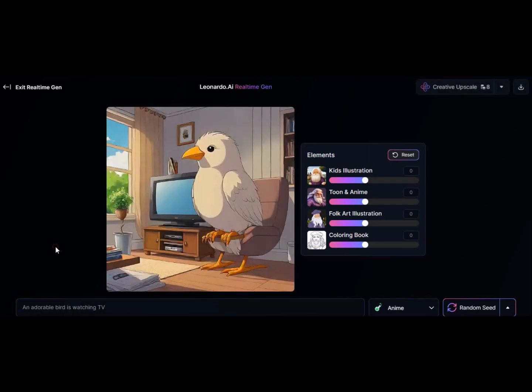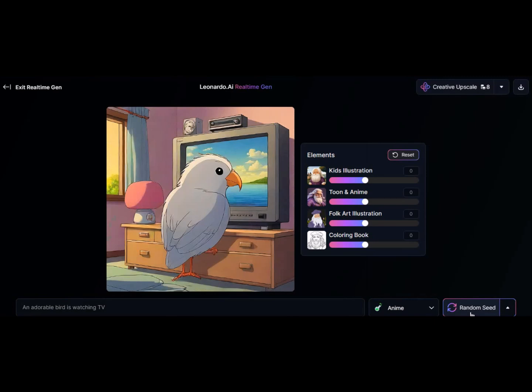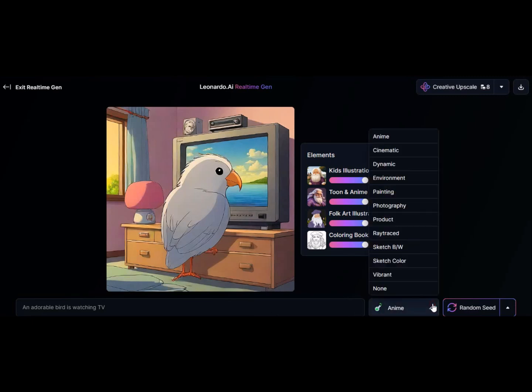I wrote something like this. As you can see, it created the image. You can do it this way. At the top right, there is a download button from where you can download your design to your computer. Here, you can choose the style of the image, whether it should be in dynamic style, anime style, product style, cinematic style, and so on.